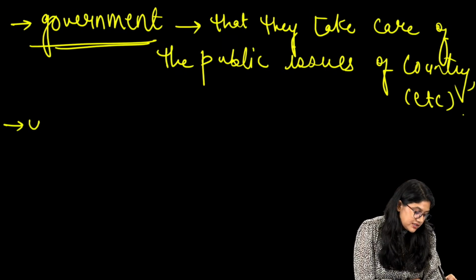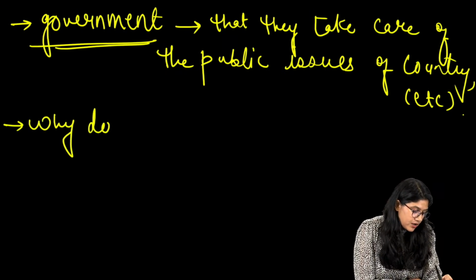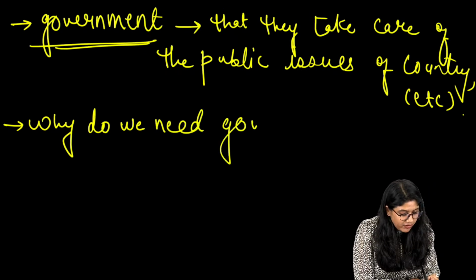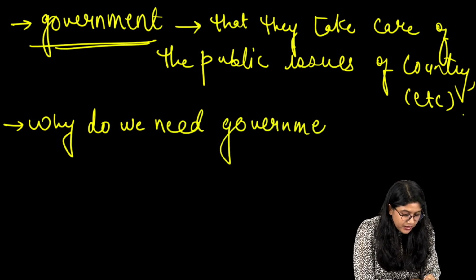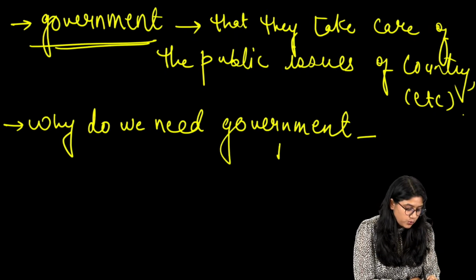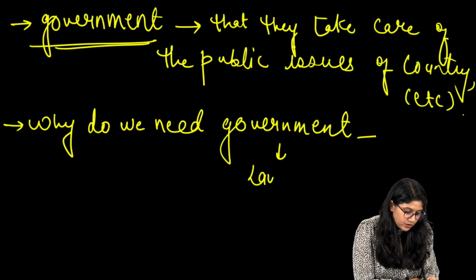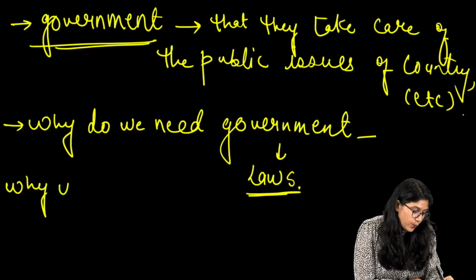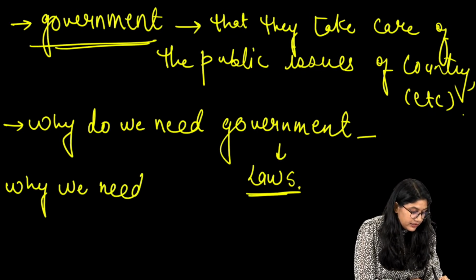Then we discussed why we need government. We need government so that it can help in the proper functioning of the country, and government is the one that will make laws. So we need government to make the laws. And why do we need laws?